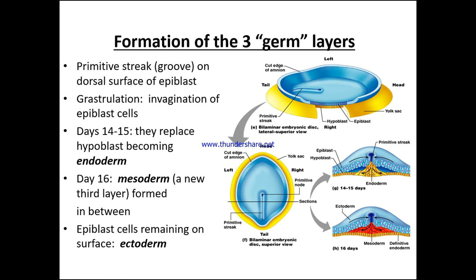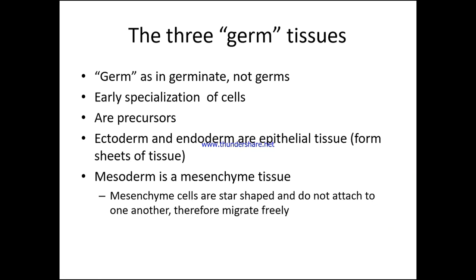So again, let's just have a quick look at these different images. We have the bilaminar embryonic disc, lateral to superior view. We've got the hypoblast, the epiblast, region of the head and the region of the tail. Just from an overview, we can see the head, tail, left and right region, the yolk sac and the cut edge of the amnion. And then from days 14 to 15 we see the primitive streak, the endoderm, and then as we progress through to day 16 we have the definitive endoderm and the mesoderm as well, which we're going to start to look at.